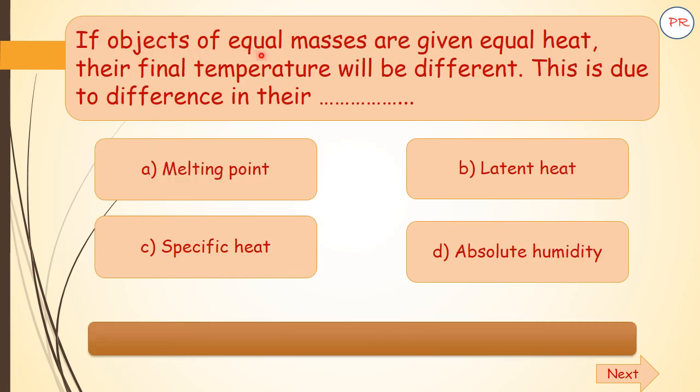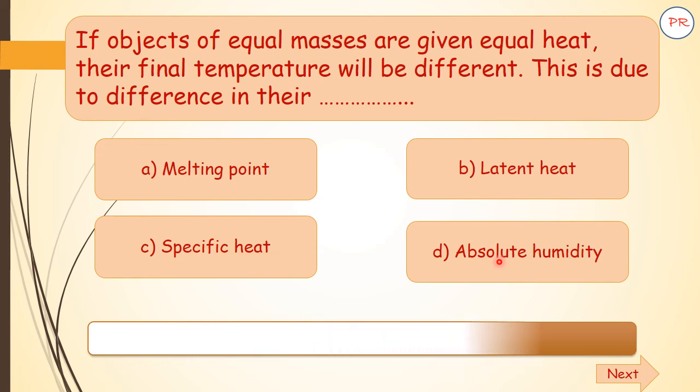If objects of equal masses are given equal heat, their final temperature will be different. This is due to the difference in their, options are A melting point, B latent heat, C specific heat, D absolute humidity. The correct answer over here is C, specific heat.